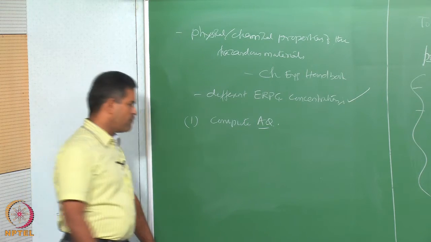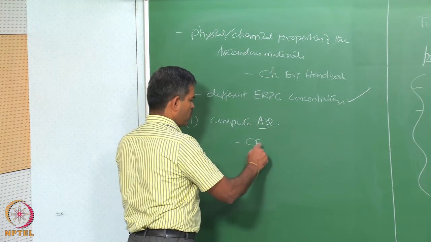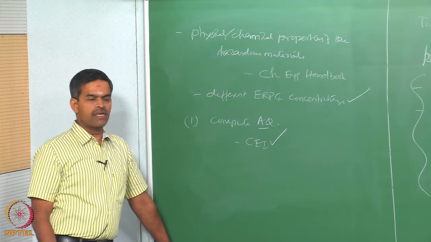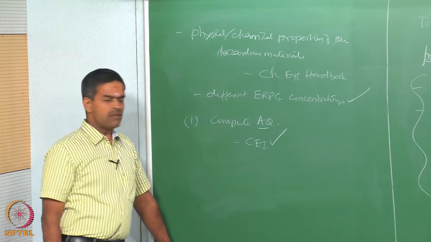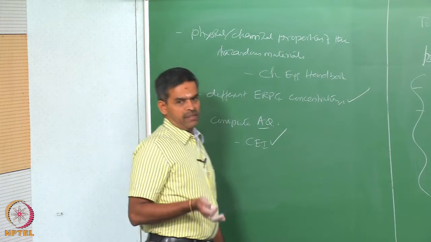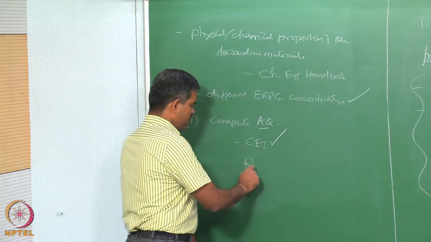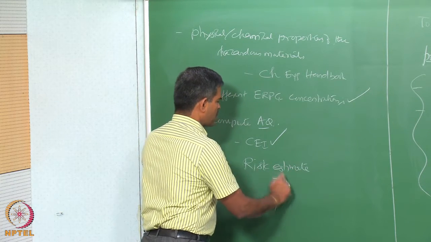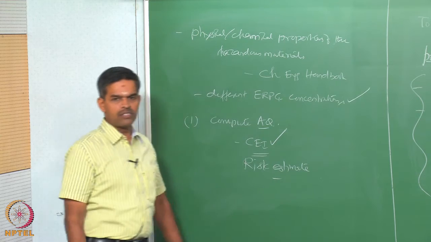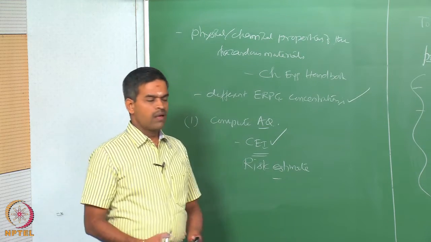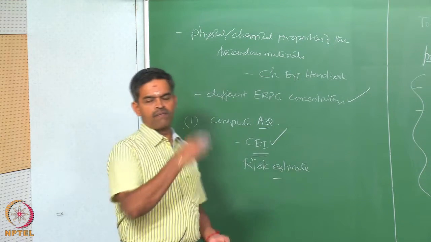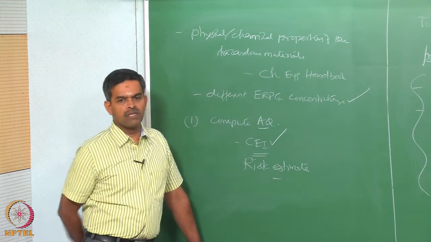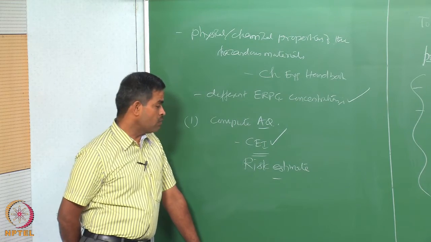Once you are able to identify and compute the chemical exposure index, which I will explain by taking examples, then what actually we are looking at, because we are now looking at risk estimate, but chemical exposure index does not give me anything on the risk part at all. It is only an index which is helpful in comparing the priority of risk given by or exposed by different chemicals on individual, but I would like to know the risk estimate.